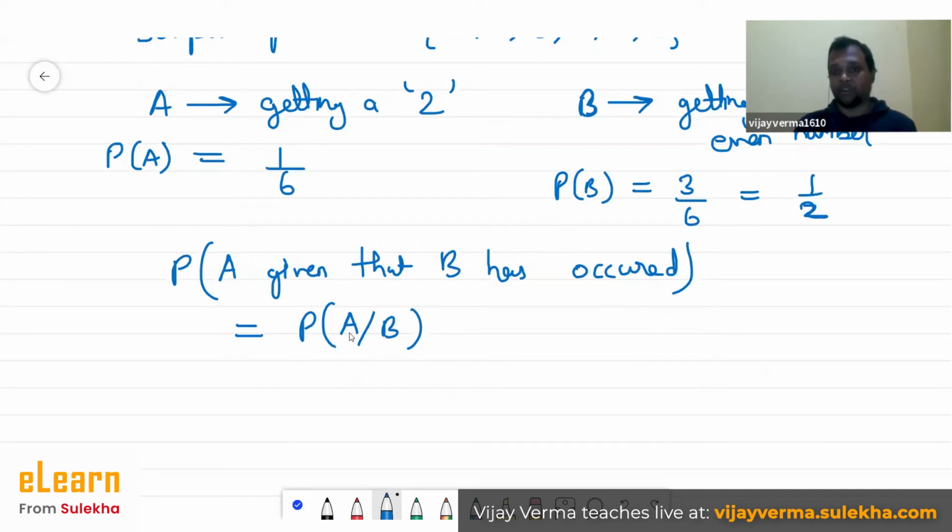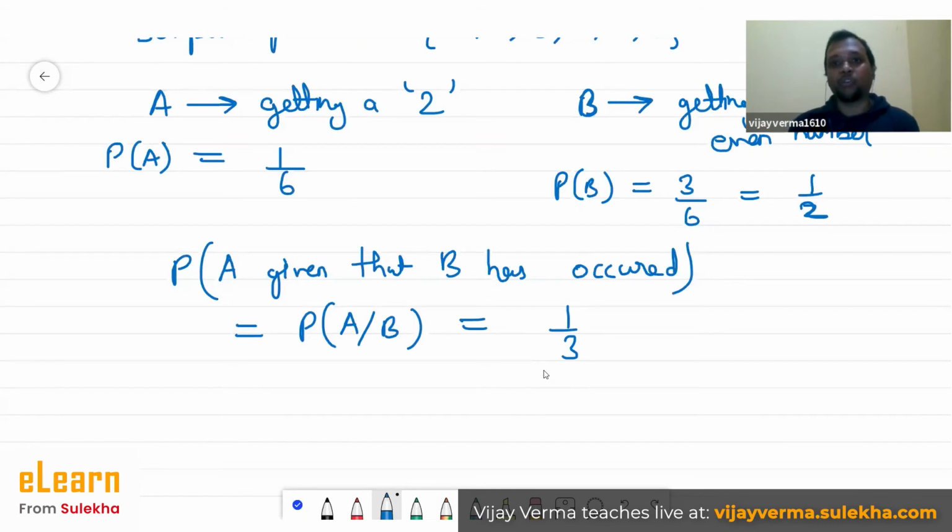So the sample space of this particular event is 2, 4, 6, and on top of that, getting a 2 is our favorable outcome. Getting a 2 out of 2, 4, 6. Yes, you're right. Instantly you'll see the answer is 1 by 3. So you have given your answer just by logic.